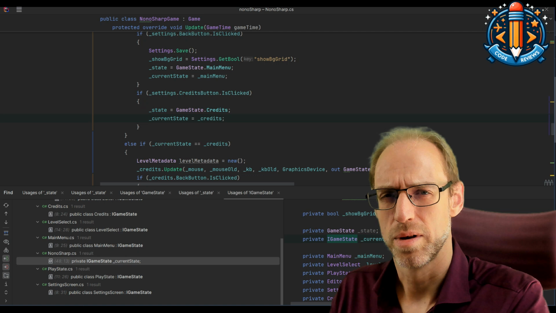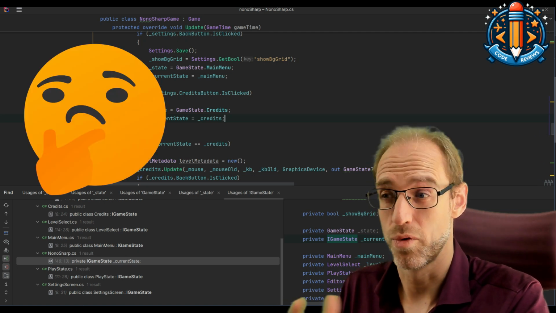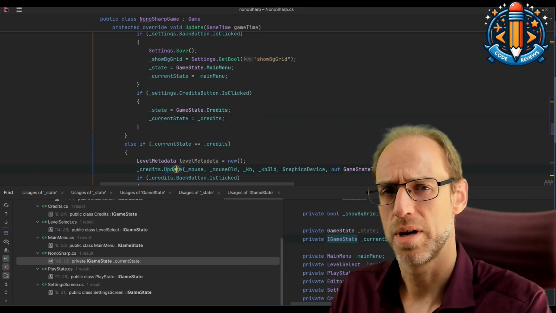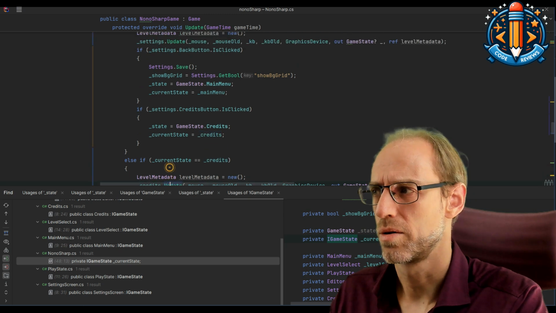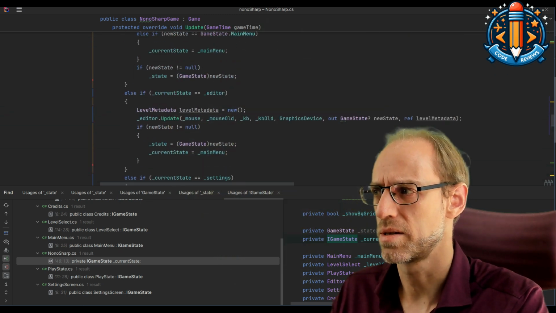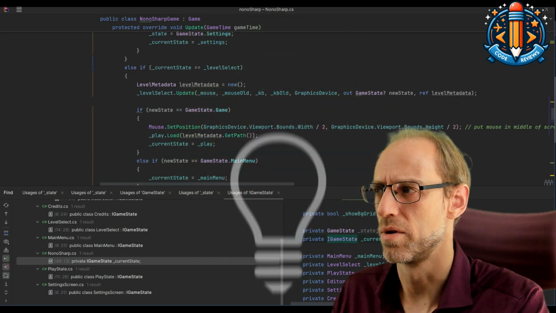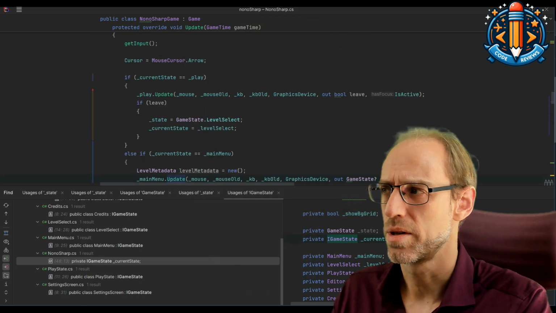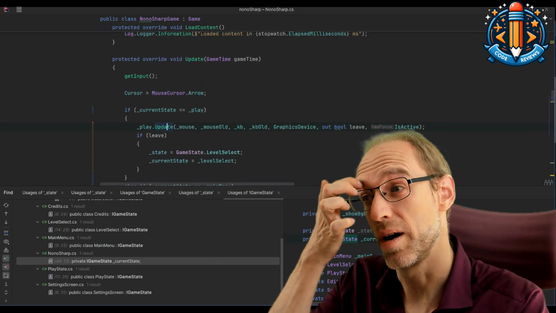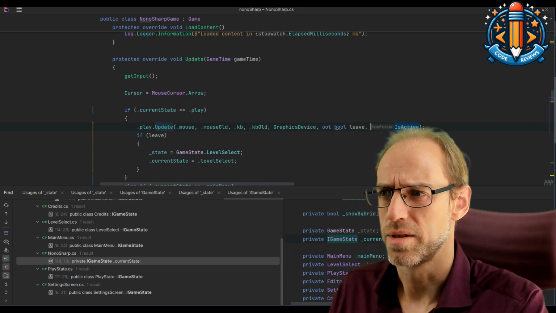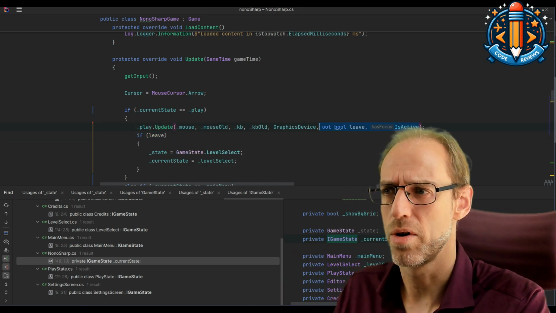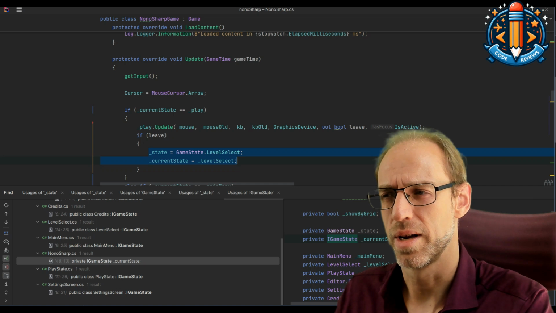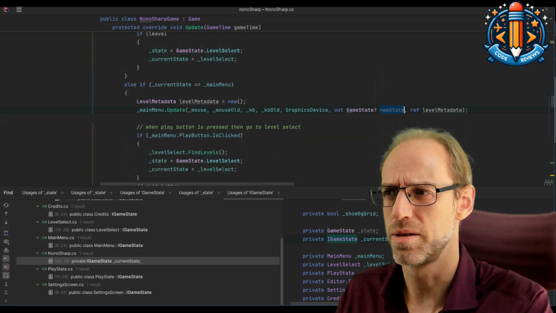And you notice how we're introducing a lot of new stuff that looks like bad code temporarily now as a work in progress to unify all of these calls. Because at this time the update method for credits is the same as for settings, as for editor, as for the level select. And the only one, oh no, actually main menu is still the same, and the only one that's differing still is this play update. And it's kind of strange because it has these different properties, with the focus is active and the leave. But we see that the leave is actually used to set the next game state, which is the same idea that this new state has.